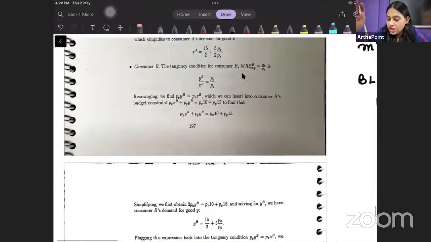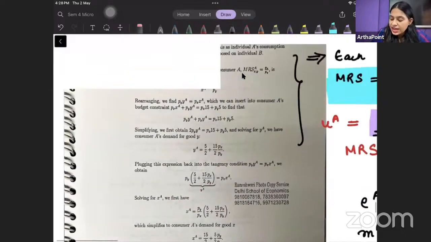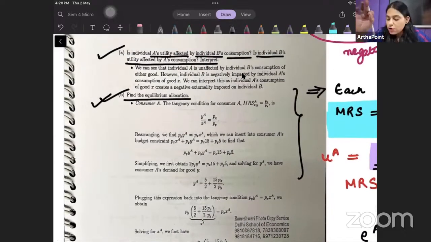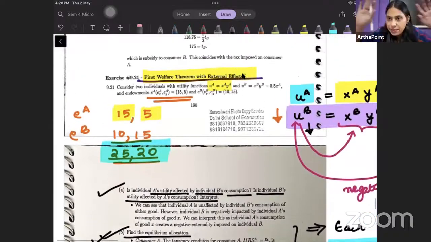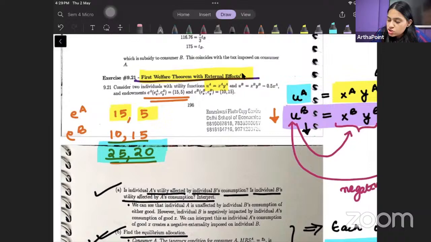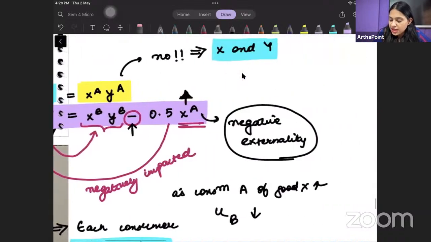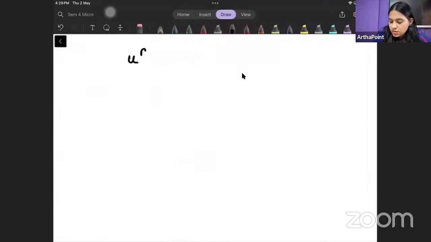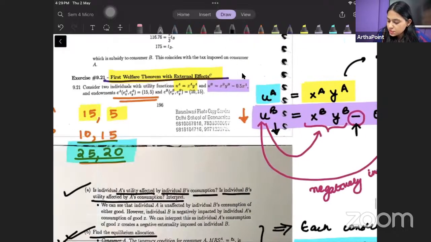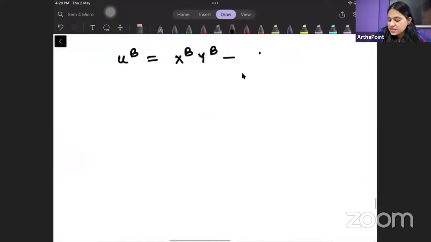ठीक है, ओके. Now what we will do, beta, I will do a similar analysis for individual B. जो हमने अभी पूरा individual A के लिए किया, accordingly we will do it for B. धीरे धीरे चलेंगे. So now let me try to go ahead and find out the utility function of individual B. This is given to me as XB YB minus 0.5 XA.